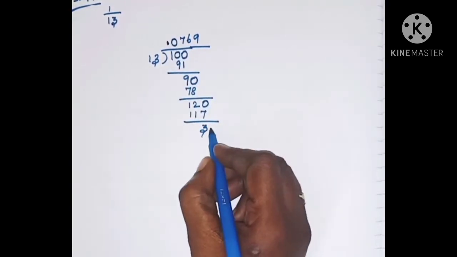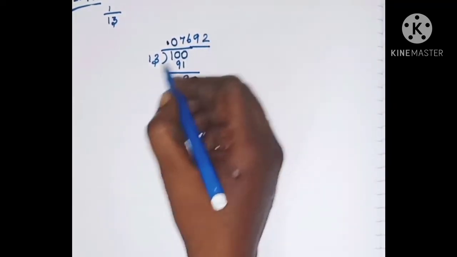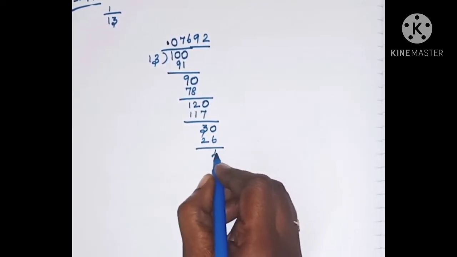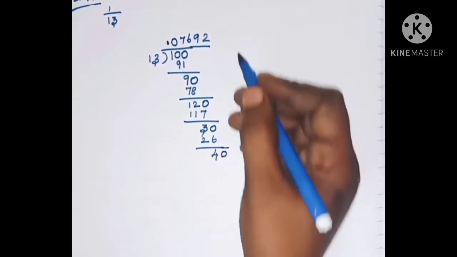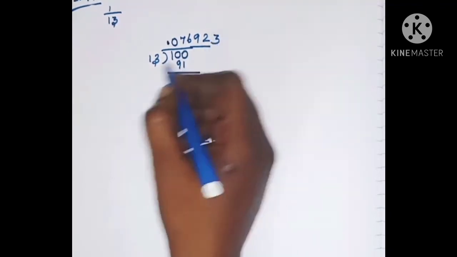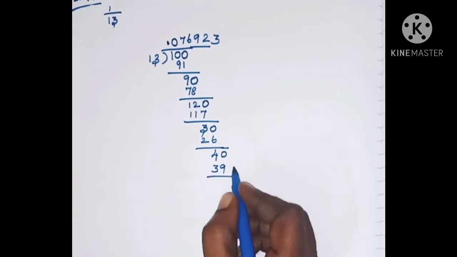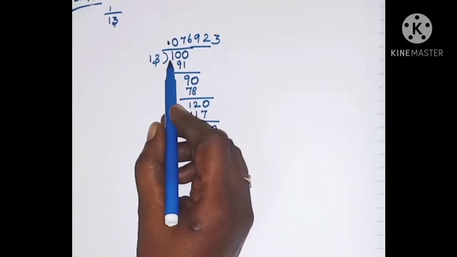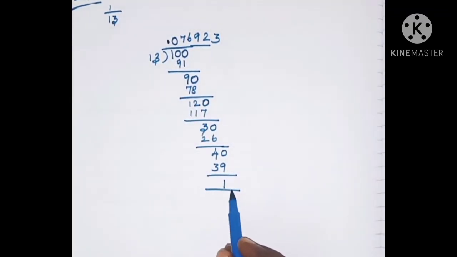Already we have a decimal point, so we will include another 0 here. So 2 into 13 is 26. Subtracting these two numbers, we will get 4 in this place. Write one more 0. And then 3 into 13 is 39. So 40 minus 39 is 1. So starting from the number 1, we are again getting the number 1.